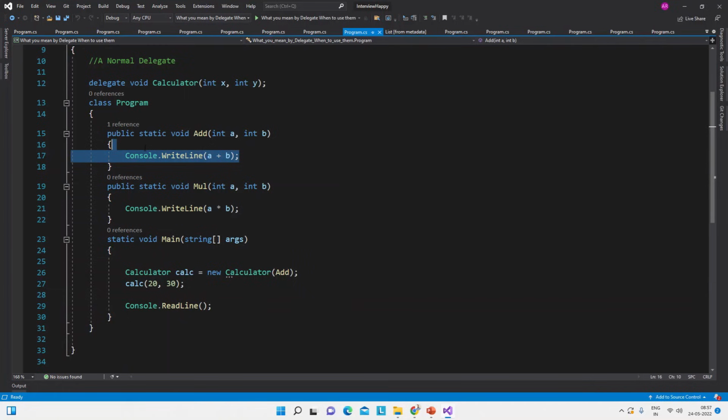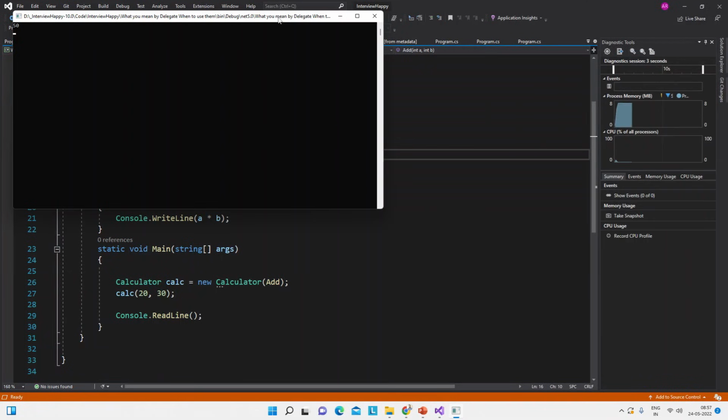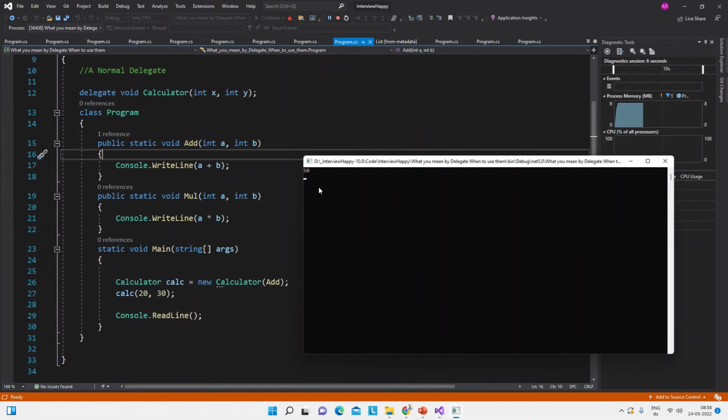So let me show you the same in the output screen. See, the expected output is 50, the sum of 20 and 30. So this is the answer to this question. I hope you understand the concept of delegate now. If you have any queries, please let me know. I will try to answer as soon as possible.